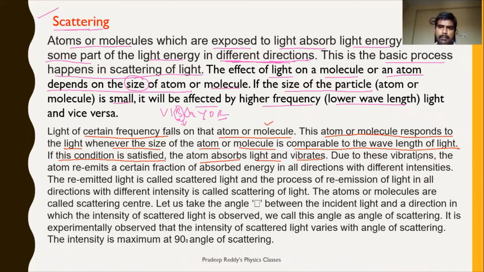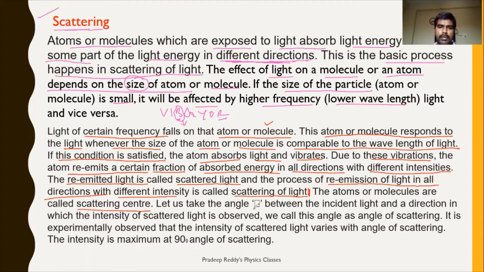Due to these vibrations, the atom re-emits a certain fraction of absorbed energy in all directions with different intensities. The re-emitted light is called scattered light, and the process of re-emission of light in all directions with different intensity is called scattering of light. The atoms or molecules are called scattering centers.